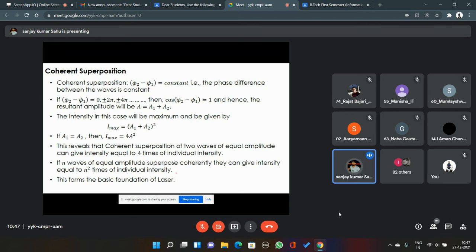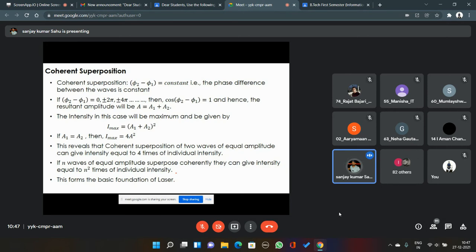When the superposition is happening, if the phase difference between these two waves is remaining constant, then that kind of superposition is coherent superposition. Now I said constant, it can have any value, right?